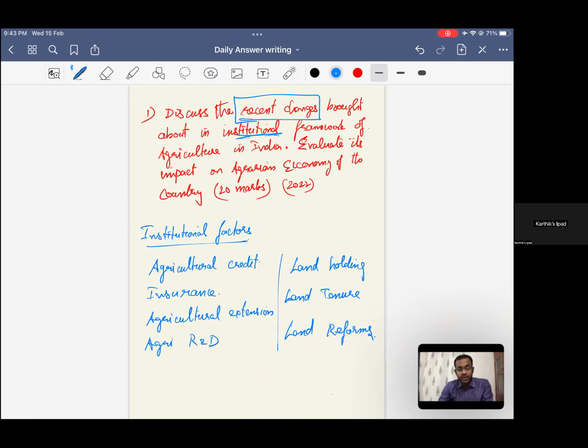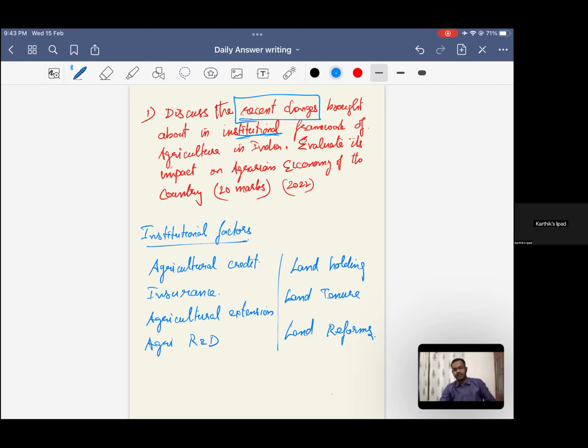So the question clearly mentions that it's the recent changes for the institutional framework. If you are speaking about the history of the initiative that is taken by the government, the answer does not address the question. And also you have to speak for the institutional factors. One, you'll have to connect with respect to evaluating its impacts on the agrarian economy of the country. So economy wise, you'll have to speak with respect to it, right? It's a 20 mark question, so your introduction can be large.